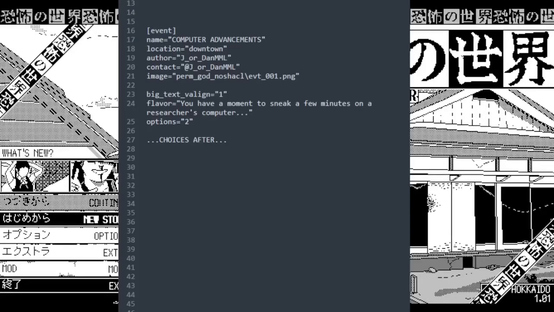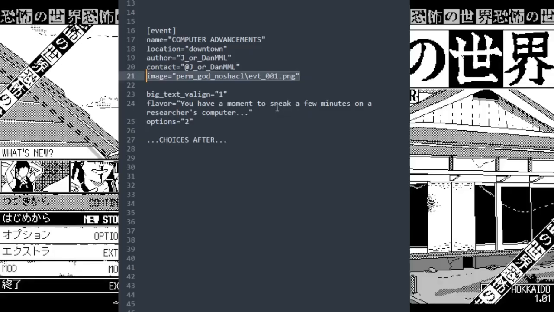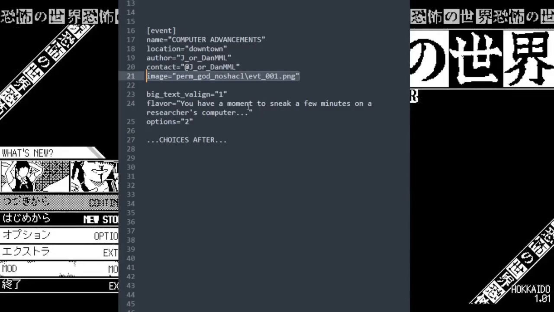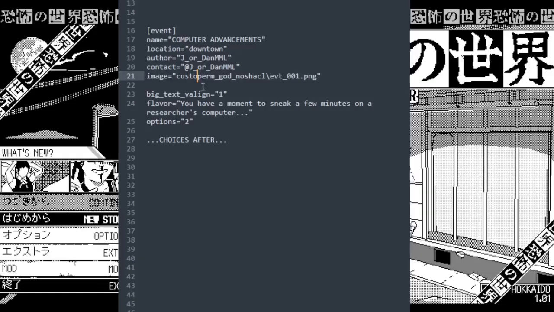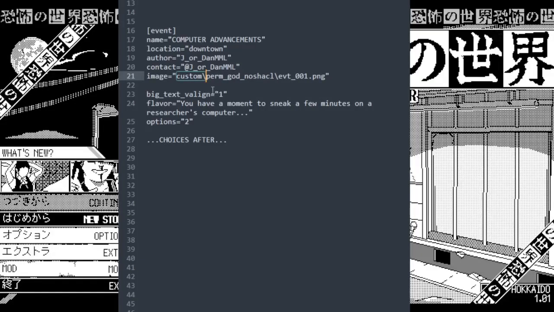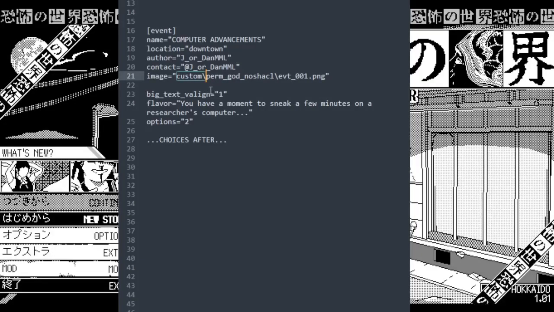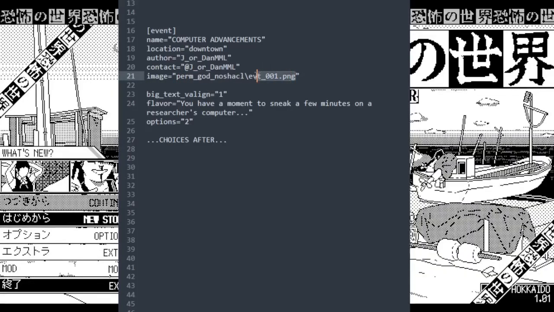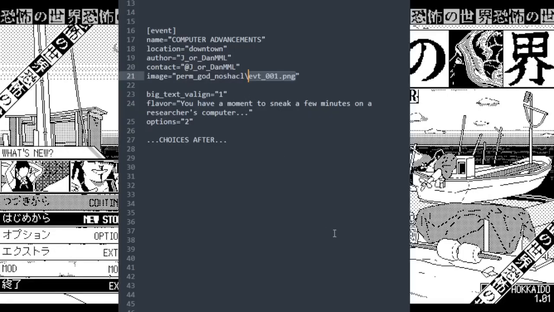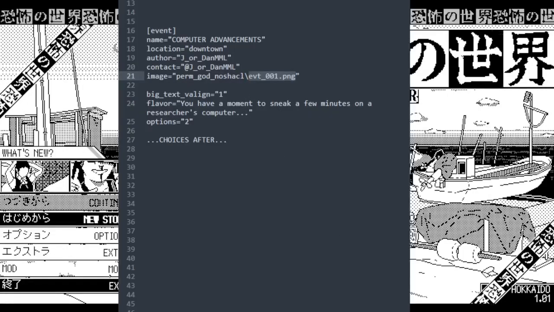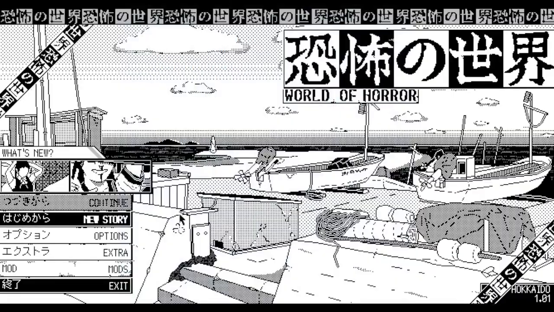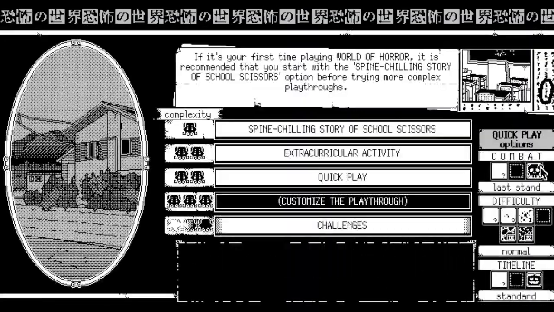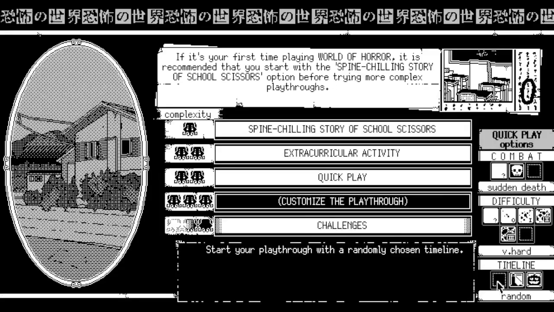So there's code on screen, pause if you want to look at it at any length, but really we're just highlighting this part right here, because oftentimes, and I do it myself as well, you'll add something like this and you don't need to. I don't remember if there is one exception to this rule. What I mean by this is that you have an image that you made for an event, and as I take this off of the screen and start randomizing the run, you're trying to basically link the event to your picture so that the picture shows. That's all I'm trying to say at the moment.